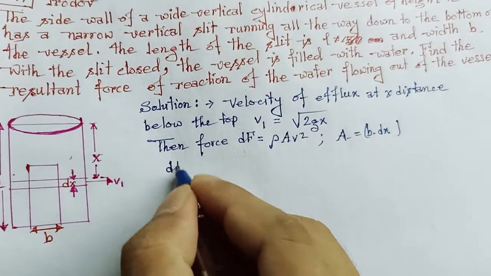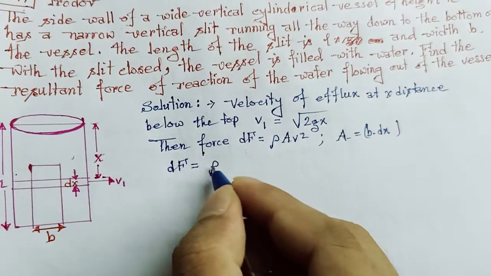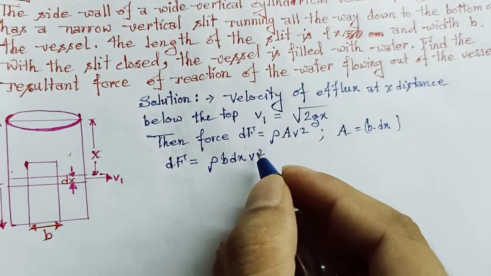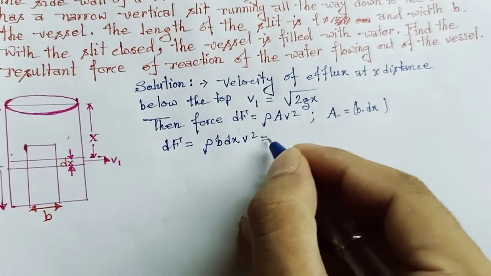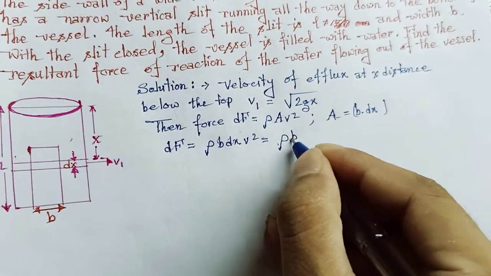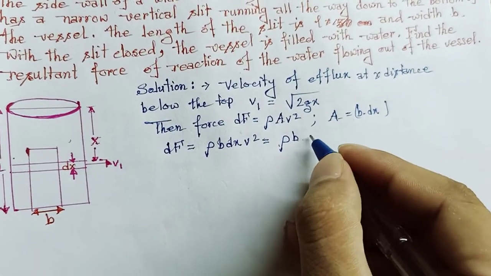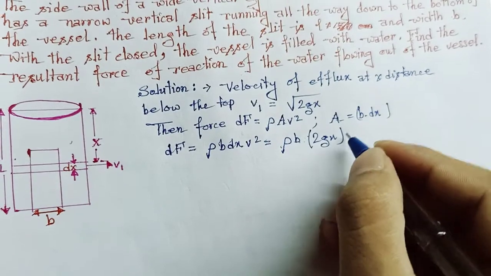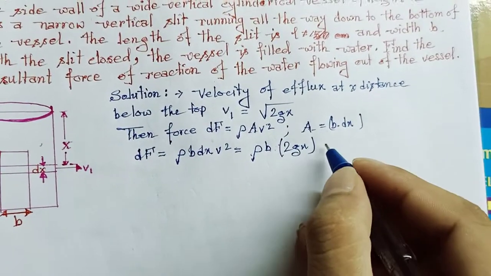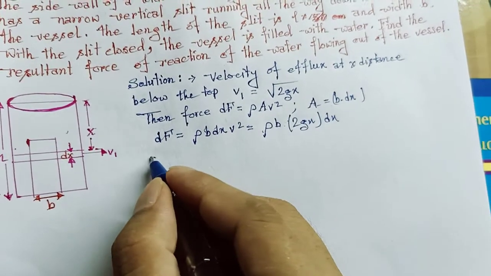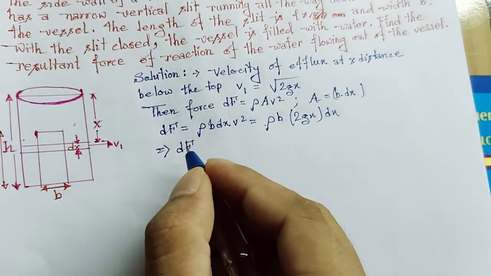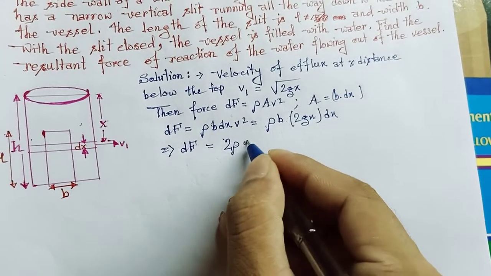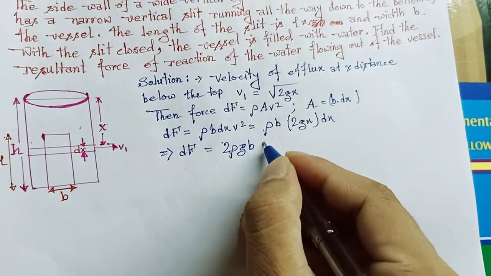So from this equation we can write dF will be equal to rho B dx into v square, and instead of v square we have to put the value 2gx into dx. So our ultimate value of a small force due to this small segment of the slit is equal to 2 rho g B into x dx.